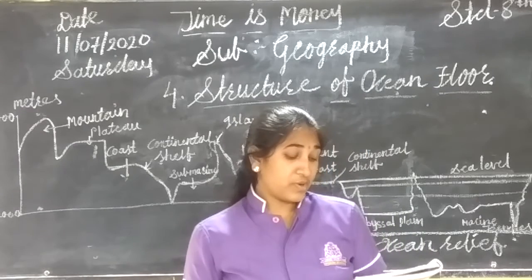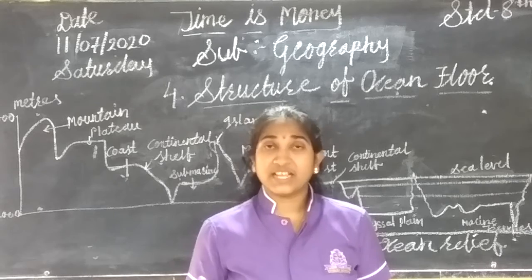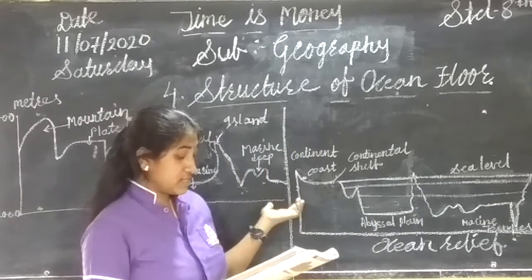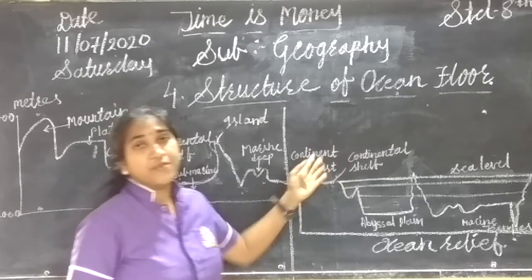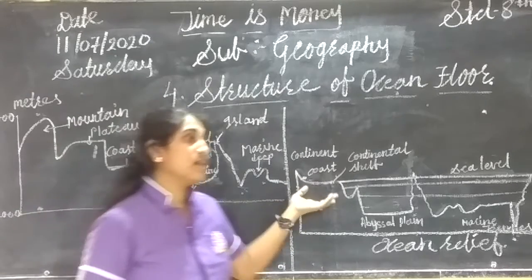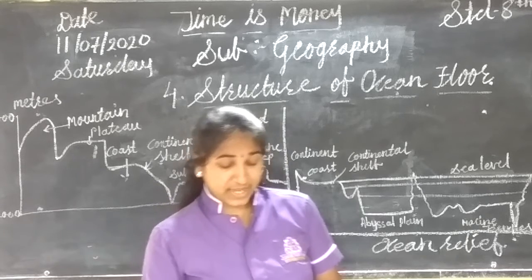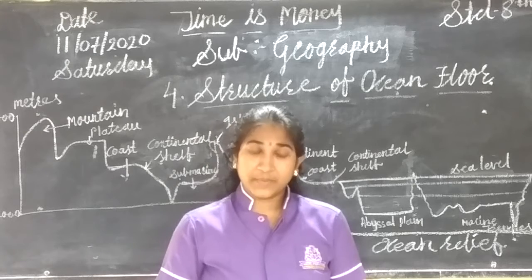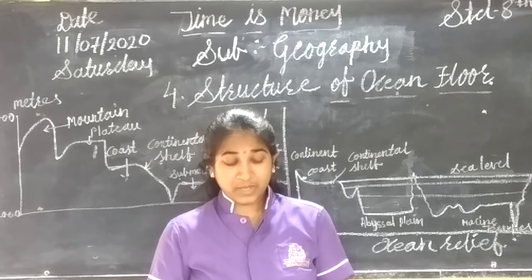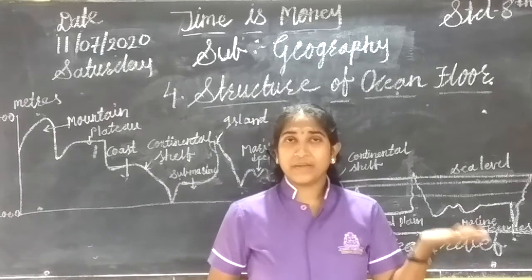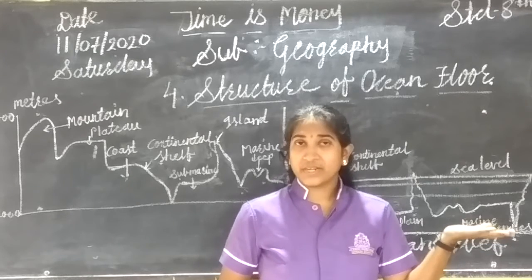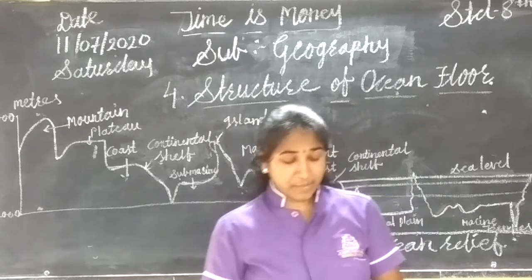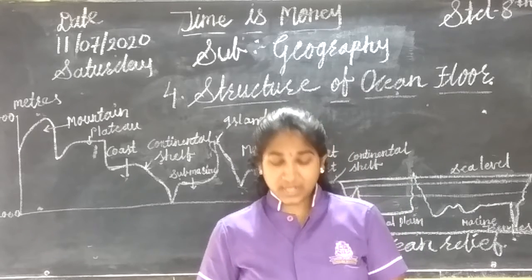Next, we can get natural gas, mineral oil, and various minerals from the continental shelf. That means from this part we can get natural gas and mineral oil. As an example, Mumbai High is located on the continental shelf of the Arabian Sea. It is the source from where we obtain mineral oil and natural gas. Mumbai is located at the continental shelf, right? And from there we can obtain a huge amount of mineral oil and natural gas.